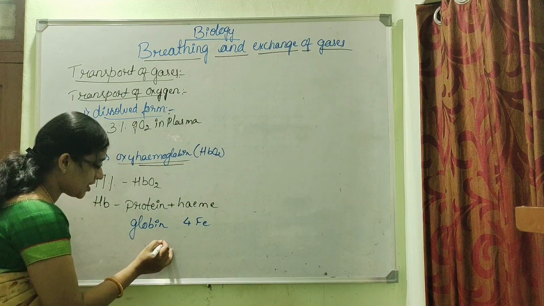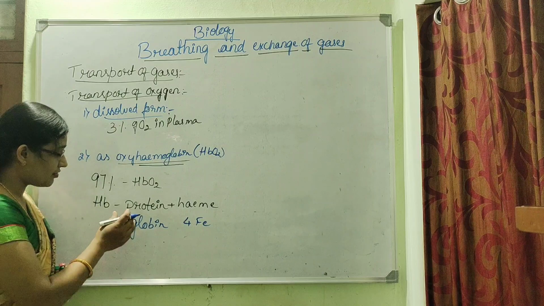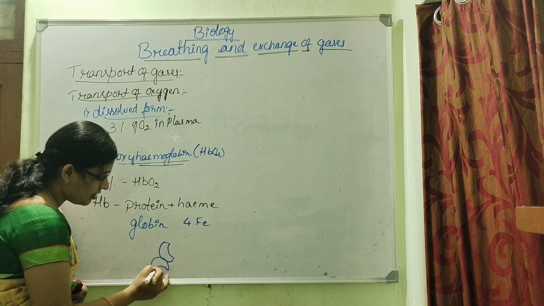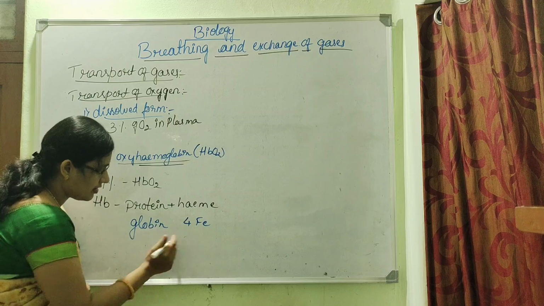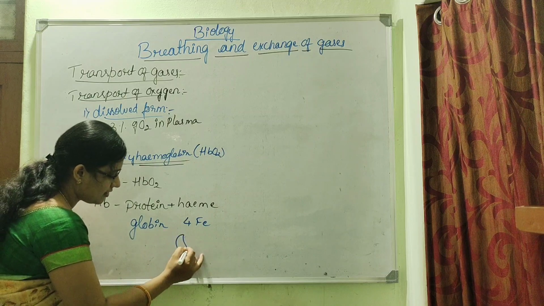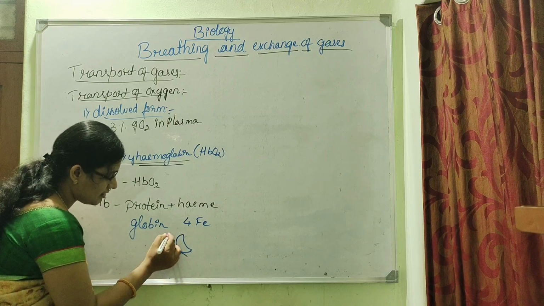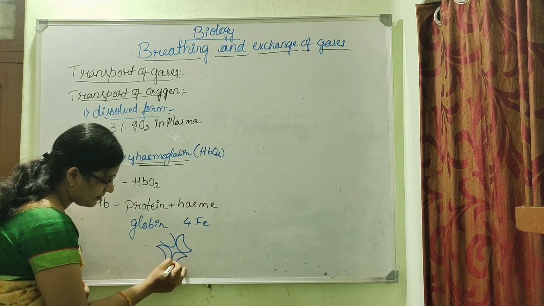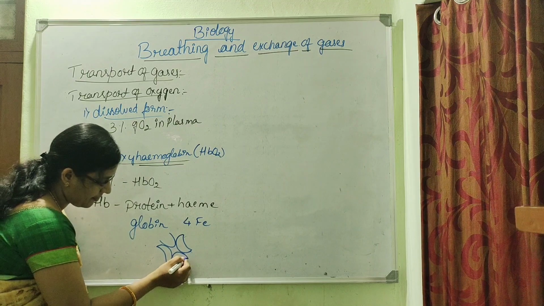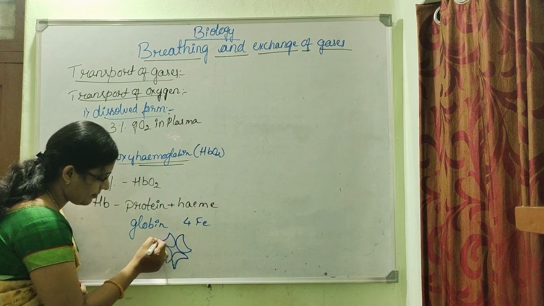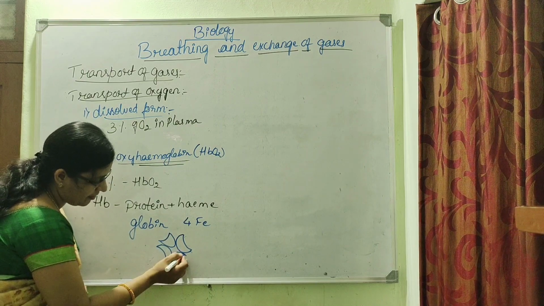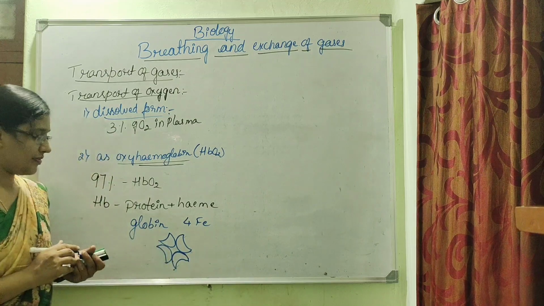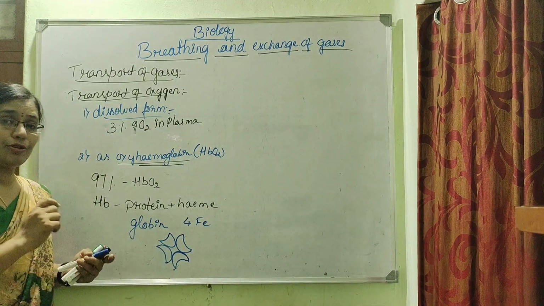See, this is the structure. Roughly, I will be writing the structure of this hemoglobin. This is the rough structure of hemoglobin. Globin is nothing but the protein part.